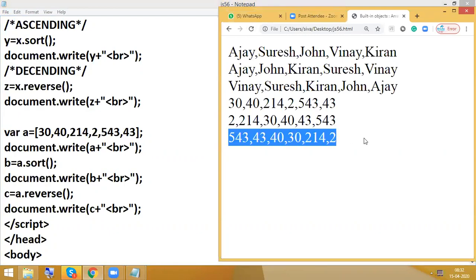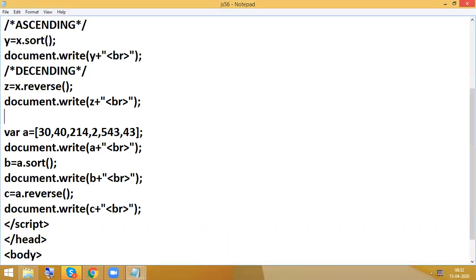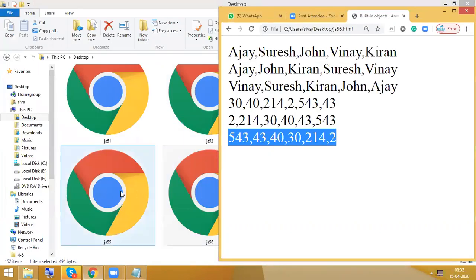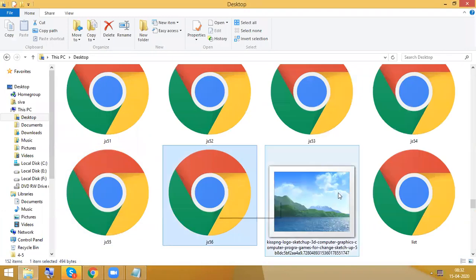Okay, so then what happens? We are having what here? Reverse. Okay, 543, 43, 40, 30, whatever. But it is not like our regular ascending and descending. That concept we will discuss in the next example. So if you want exactly your regular ascending and descending concept, Control C, Control V.